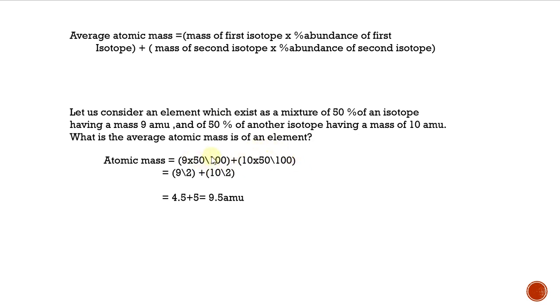Here 50 and 100 cancel, so you will get 9 by 2. And here also 50 and 100 cancel, so you will get 10 by 2. 9 divided by 2 is 4.5, plus 10 divided by 2 is 5. When you add these 2 you will get 9.5 AMU. Have you understood this problem? You must note it in your notebook.